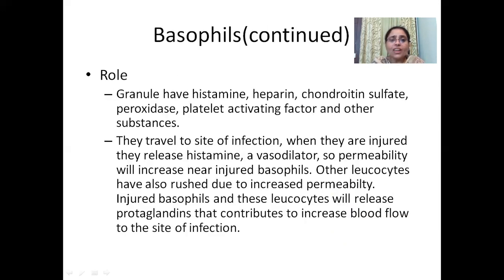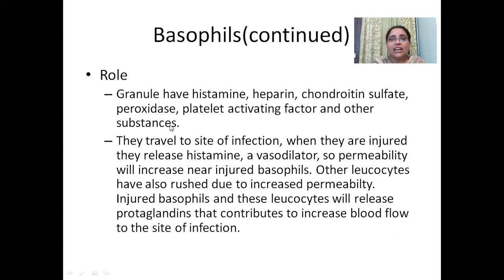Now, the role of basophils. As I have told you, a lot of granules are present in the cytoplasm of basophils, and these granules have histamine, heparin, chondroitin sulfate, peroxidase, platelet activating factor, and many other substances.